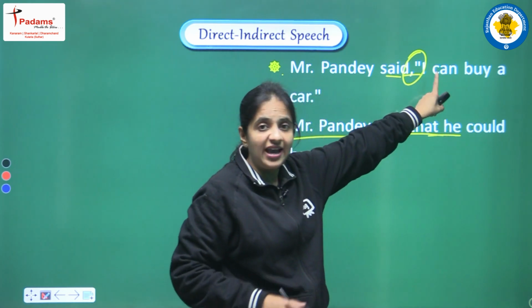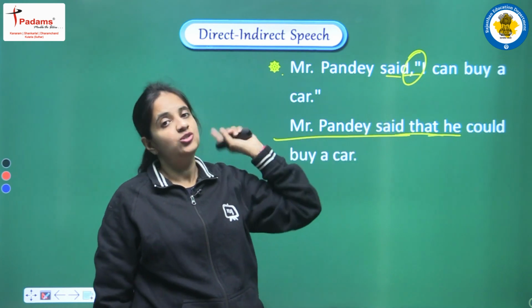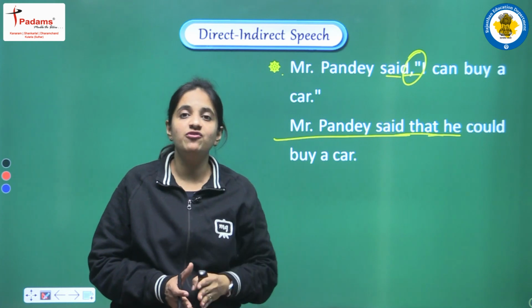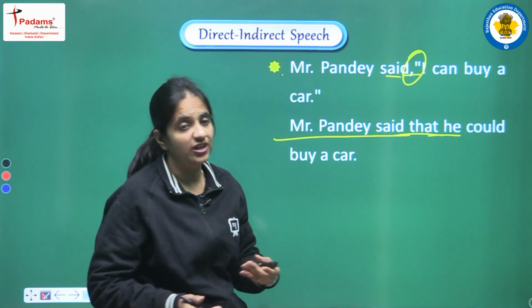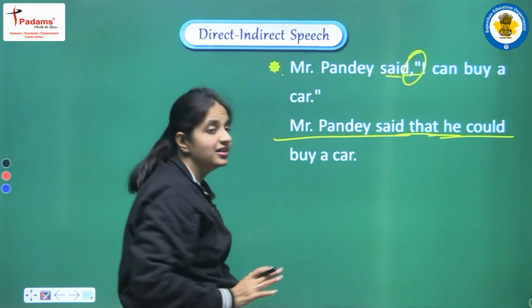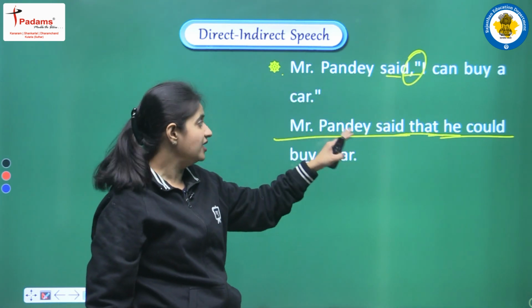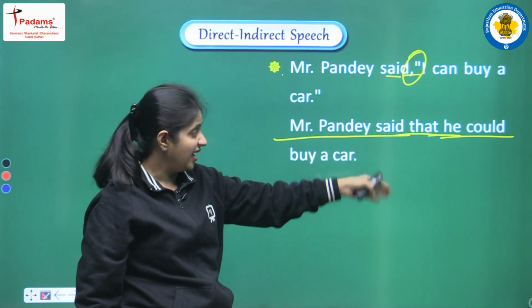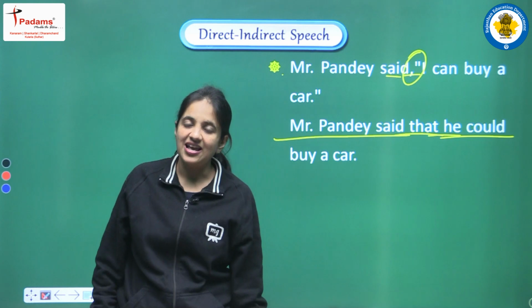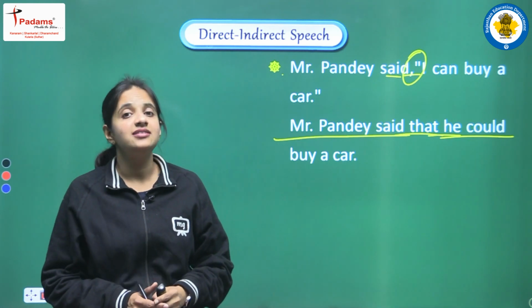Now we have can, which is a modal auxiliary. So we have to convert it into its past form. What is the past form of can? Yes, it is could, and this is the reason we use could here, and after that, buy a car. So the complete sentence will be: Mr. Pandey said that he could buy a car. Okay, so this is our first category, that is assertive sentence.